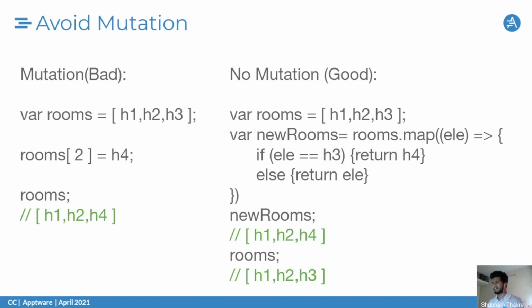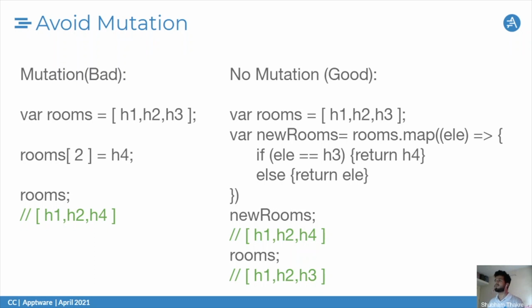So the point here is, functional programming avoids mutation because it can cause us a lot of problems. If my rooms array is changing while I'm manipulating some rooms, and I'm using this rooms array in my other code or other functions, I might get into trouble. That is very hard to debug as well if I'm doing the mutation type.